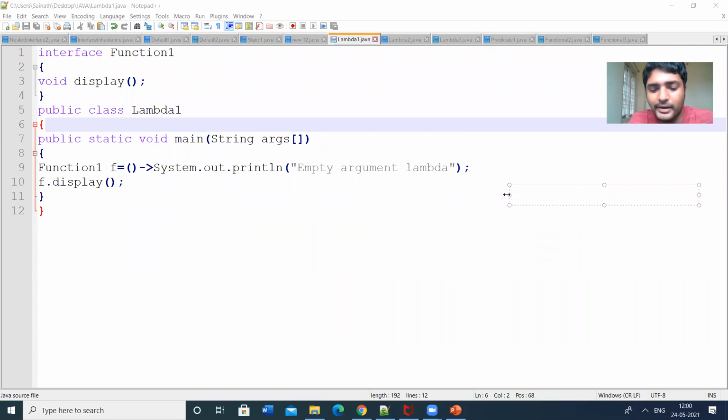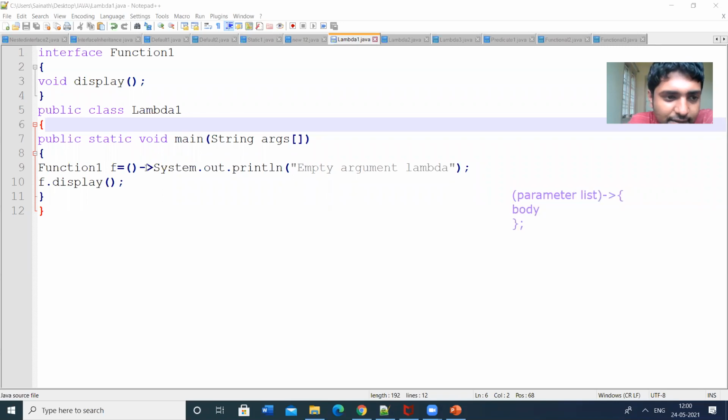What is the syntax for lambda function? Within the braces, parameter list. Then the lambda operator. Then braces with the body. So this is the syntax for creation of a lambda function.